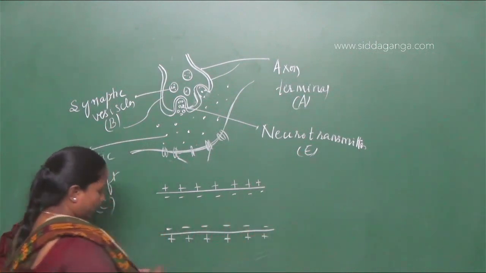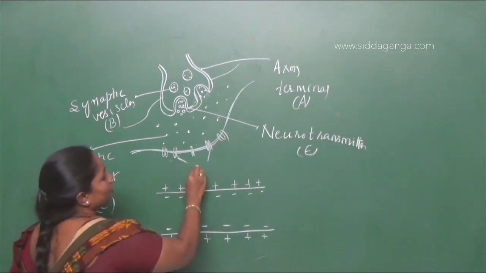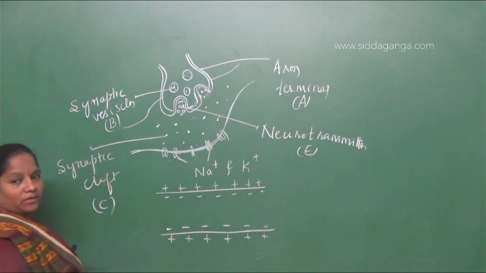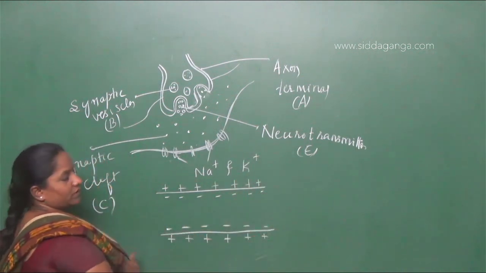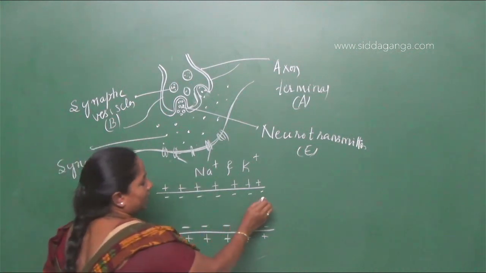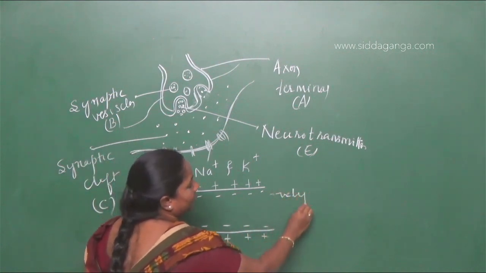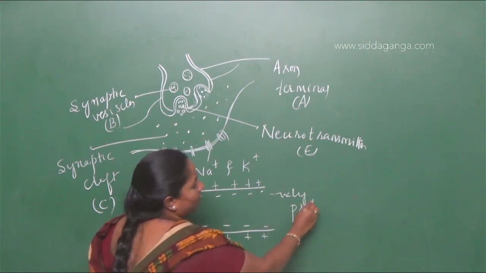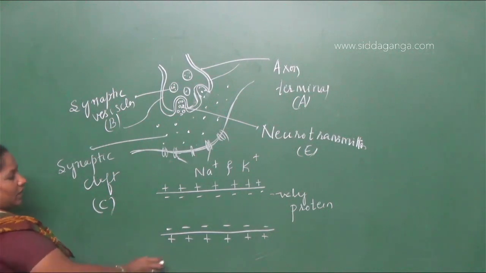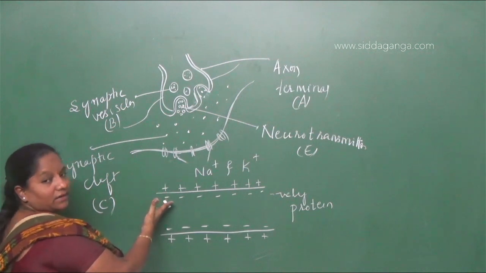So the positivity of the outer surface is due to the presence of sodium and potassium ions. And why is it negative inside? Because it has negatively charged proteins. Negatively charged proteins are present inside the membrane. So due to this, it is the arrangement of ions on the outer surface and the inner surface.